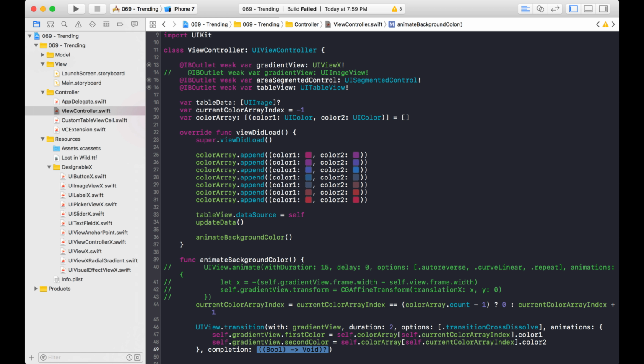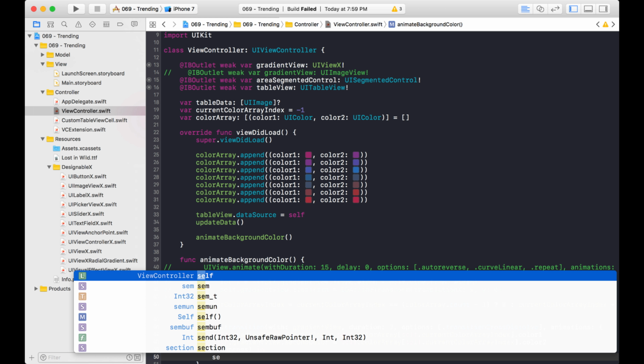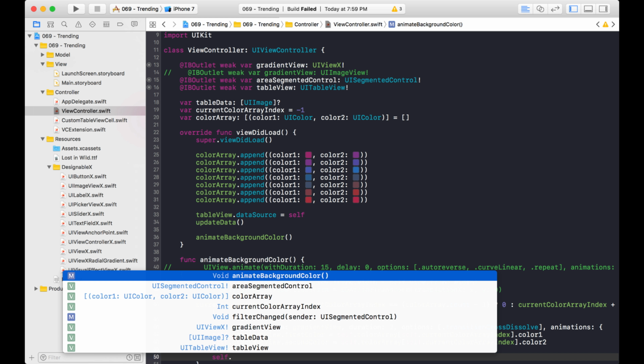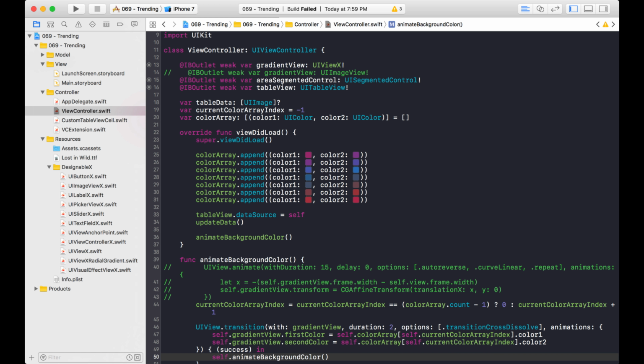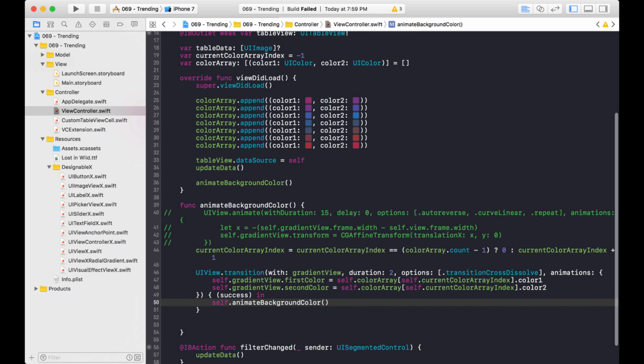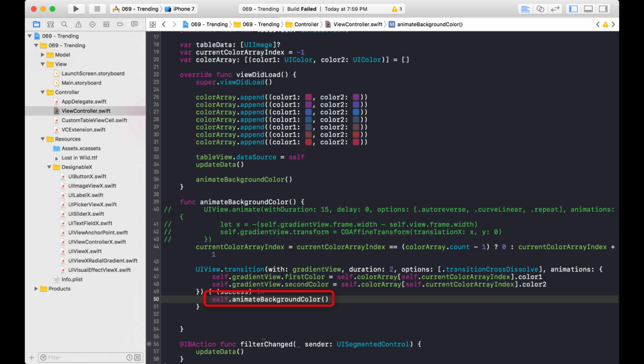And this time, we are going to use the completion handler. So this variable just means if it successfully completed or not. So after this animation did take place, 2 seconds later, because that's our duration, then what we're going to do is call this function again, animate background color, just like that. And this is a recursive function.